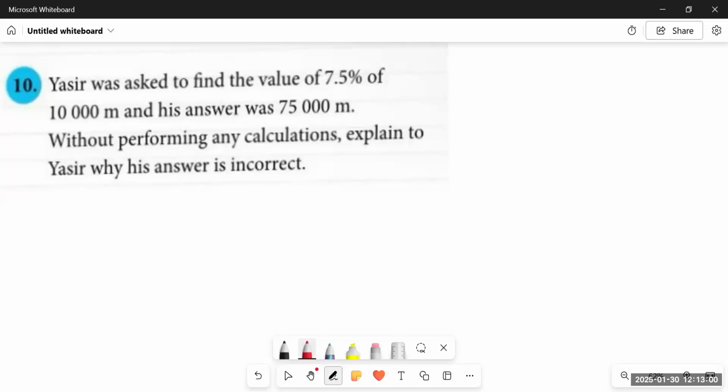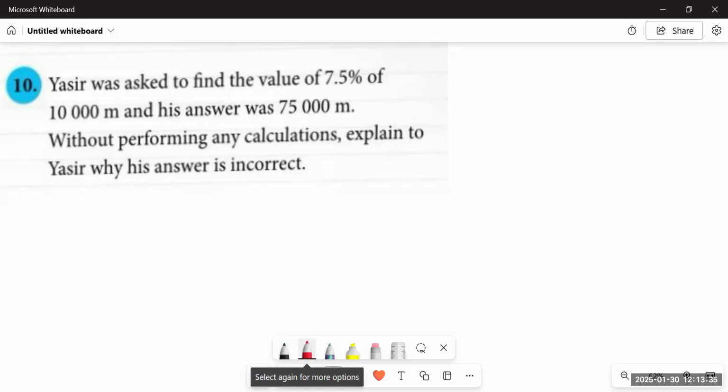It says Yasser was asked to find the value of 7.5% of 10,000 meters and his answer was 75,000 meters. Okay, students, in the earlier questions, question number 9, 8, 7, we have practiced that if the total quantity is given and a percentage is given, what do we do to find that particular part? We simply multiply the percentage with the total to find the part.